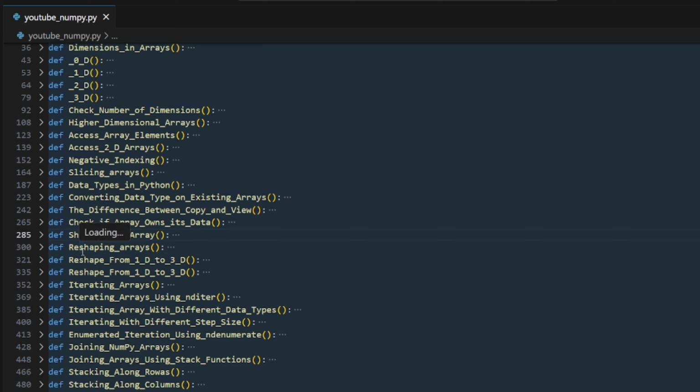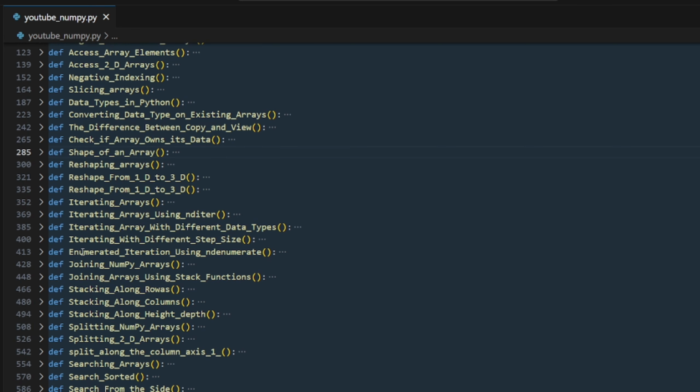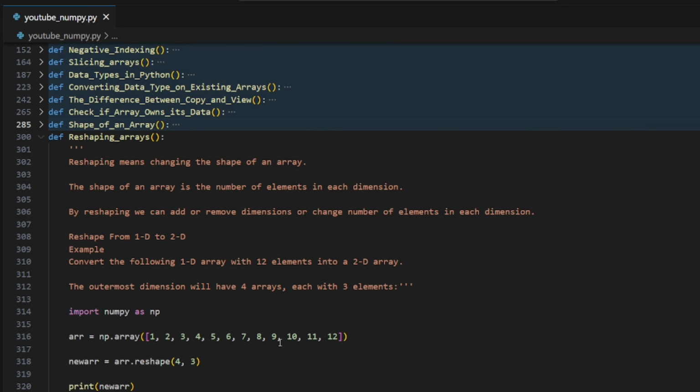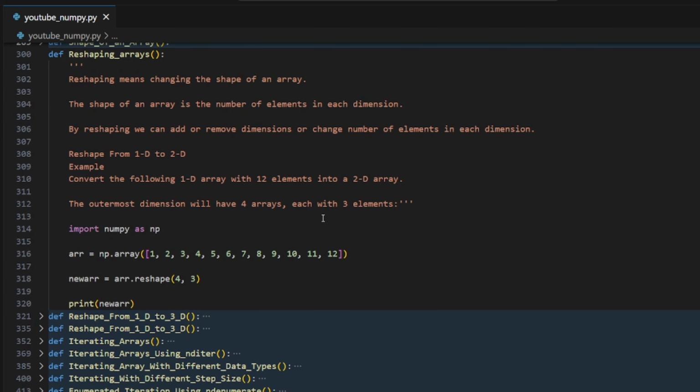So now we know shape, but as we are coding, we always like to manipulate something, right? Now it has some shape like row into column. How can I change that? Well, they figured it out. Reshaping means changing the shape of an array. Like row into column, we have 2 into 3, and we can make that into 3 into 2. Here we have a one-dimensional array of 1 to 12.